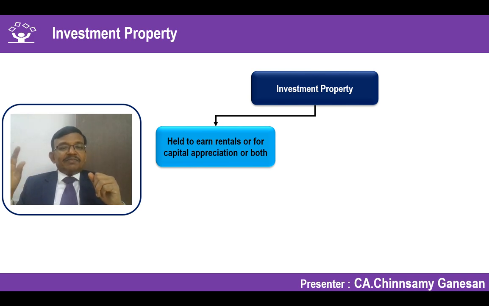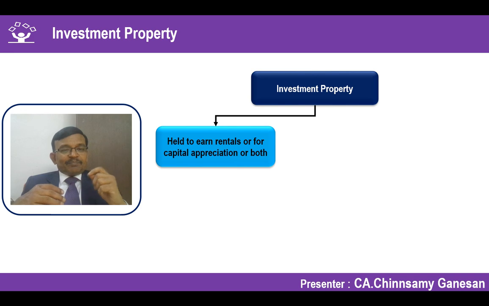In those cases, it's a financial asset which is invested, whereas here we are investing in a property for capital appreciation. There is a possibility that I also earn rentals, but the property has been allowed to have a capital appreciation. For example, I develop a land and building and give it on rent. Dual purpose: one, I will earn a reasonable rental on a yearly basis.